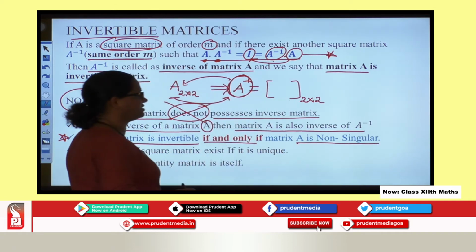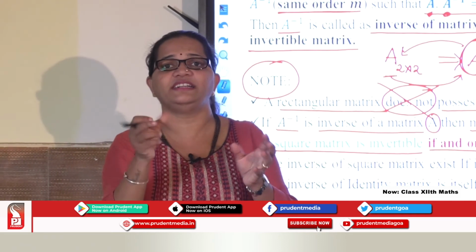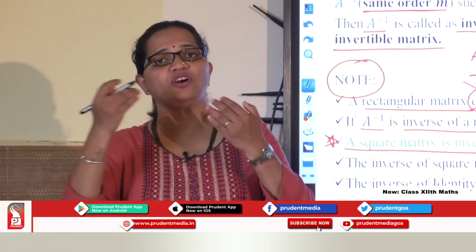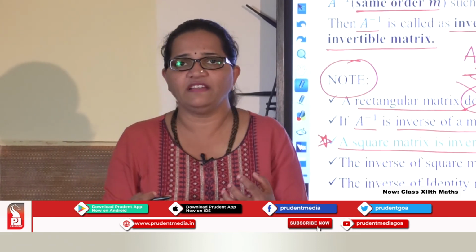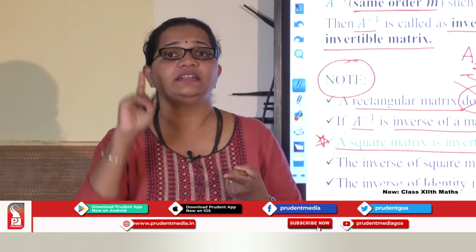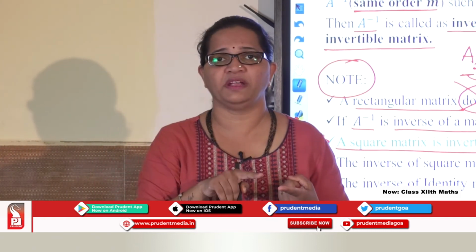Okay, so third, which is a very important note: a square matrix is invertible if and only if the given matrix is non-singular. So this is like a litmus paper test. When you want to find the inverse of a given matrix, the first step is to find the determinant of that matrix.